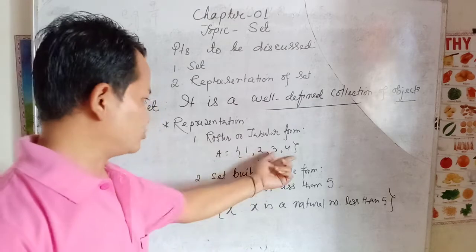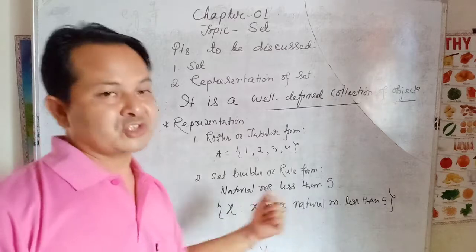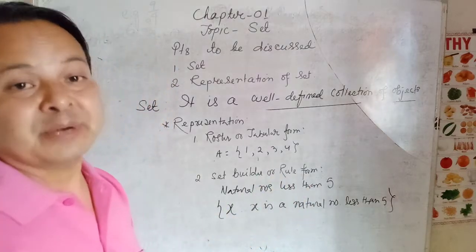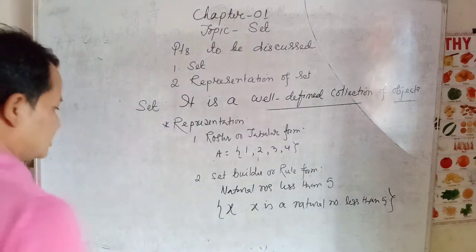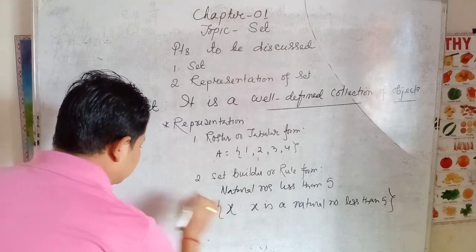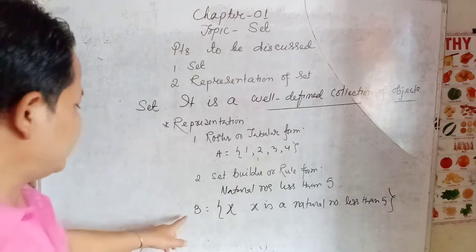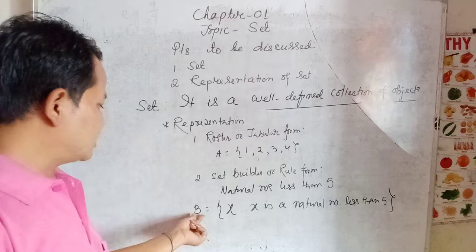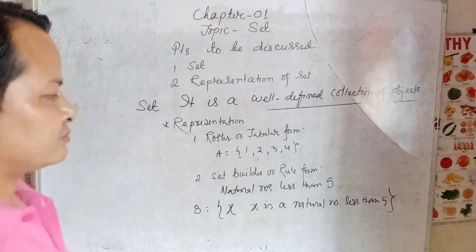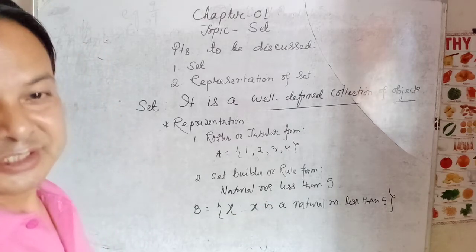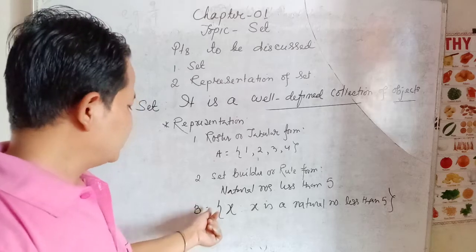And then this set I can represent by a symbol, capital letter B. So this B gives this definition.